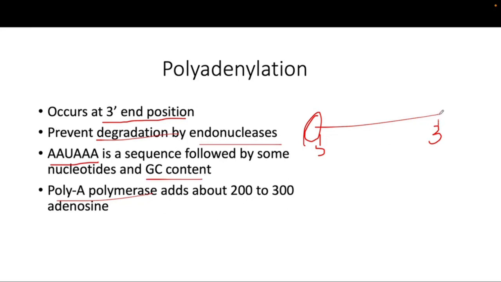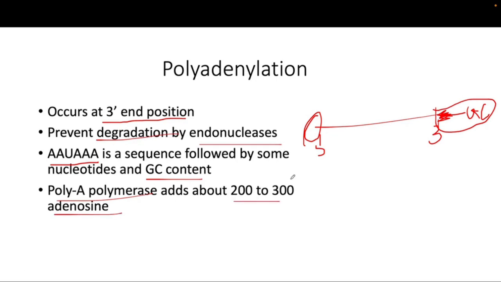So when this enzyme sees this AAUAAA, let's say this is the AAUAAA in dark ink here, followed by some nucleotides and GC content. Okay, so that's the GC. When this enzyme recognizes this whole portion, it will add around 200 to 300 adenosine molecules.